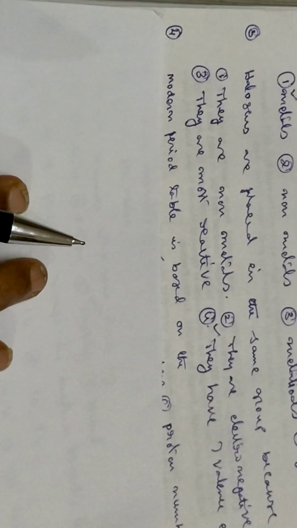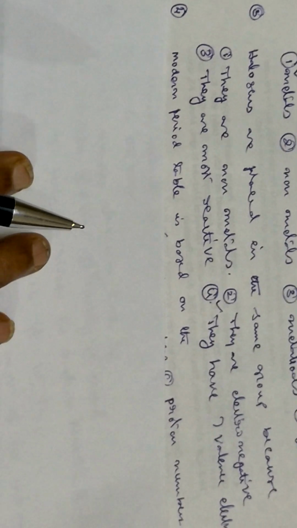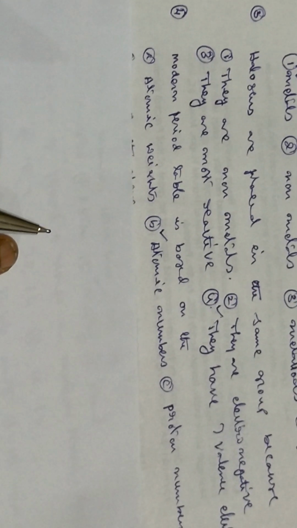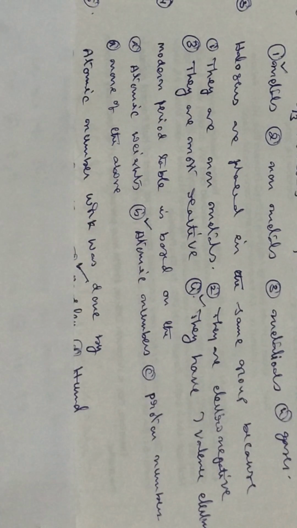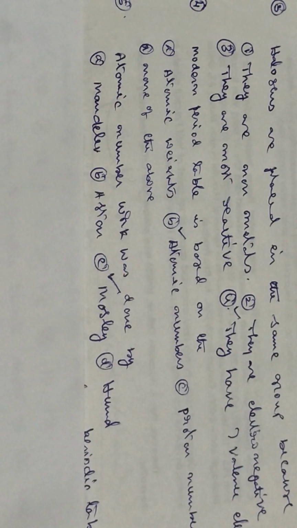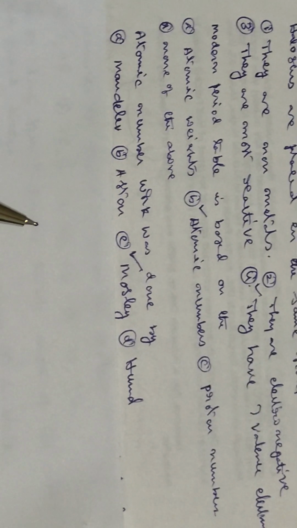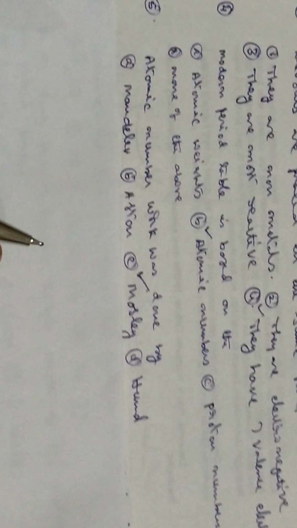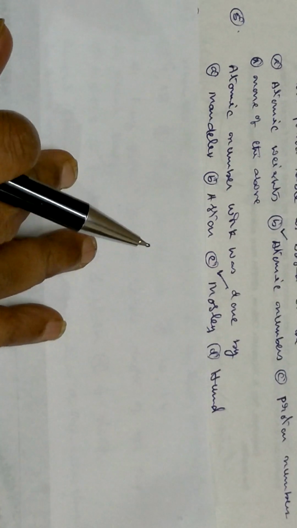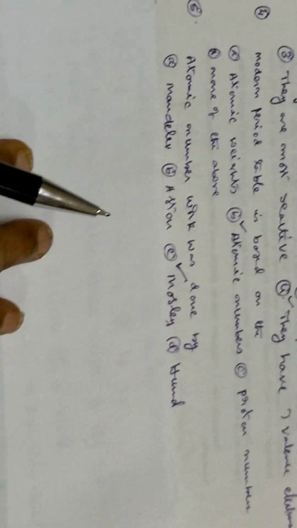Okay, next. The modern periodic table is based on atomic weights, atomic numbers, proton numbers, and so on. In modern times it is the atomic number. And who invented that? Mostly it is the work done by Moseley, not Mendeleev. Mendeleev used atomic weights and such things. Then Hund, Sast and so many people. Moseley gave X-ray spectroscopy. Because of X-ray spectroscopy, it is the atomic number that is responsible for the periodicity, and the valence electrons are responsible for all the chemical reactions. Okay,